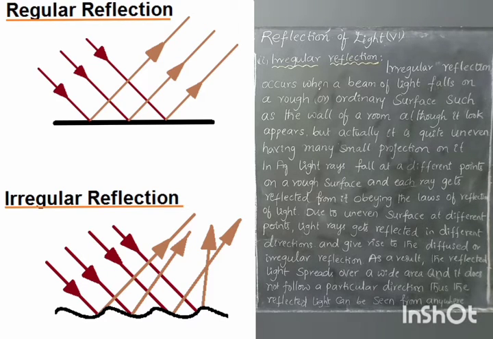Also, when entirely parallel light rays fall on a diffused or rougher surface, the reflected beam of light is not parallel. Then the type of reflection is called irregular reflection. An example of irregular reflection is that you cannot get the complete clarity of the image. Suppose the vibration of the surface of water, it is treated as irregular reflection.